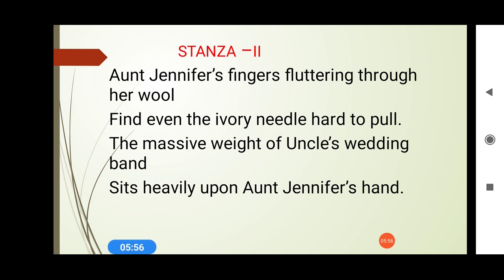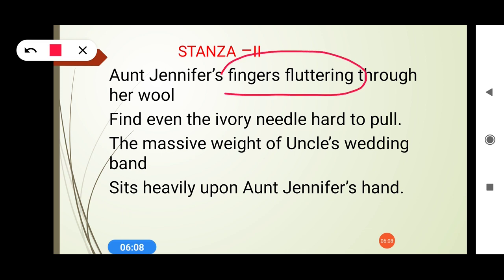Then the next poetic device that has been used by the poet is alliteration. As I told you, alliteration means the repetition of the same sound. In the first line of stanza 2, we can see fingers fluttering, the first sound. We hear F is written and F produces the first sound, fingers fluttering. So the first sound is being repeated. So we can say that in stanza 2, the poet has used alliteration very efficiently.